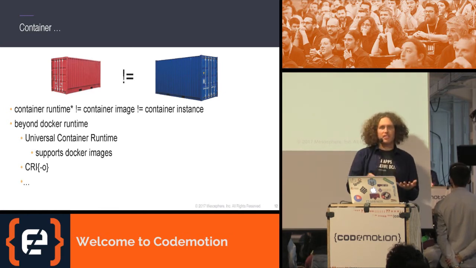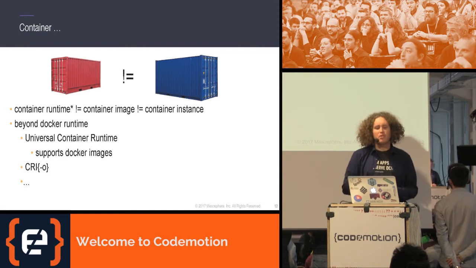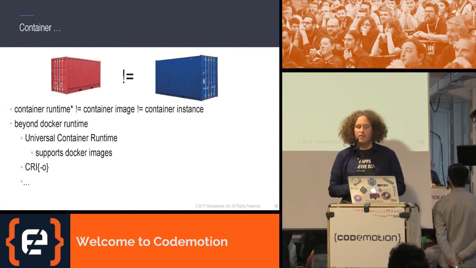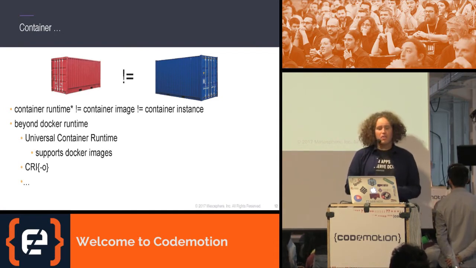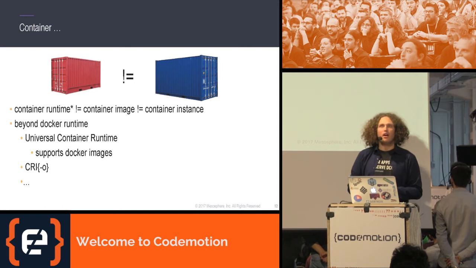So already within this Docker world, we have some ambiguity about what we mean by container. If we go beyond the Docker runtime, there are many other runtimes. For example, in DCOS, we have something called the Universal Container Runtime, which can also run Docker images, but doesn't actually need a Docker image, as we'll see in just a second.